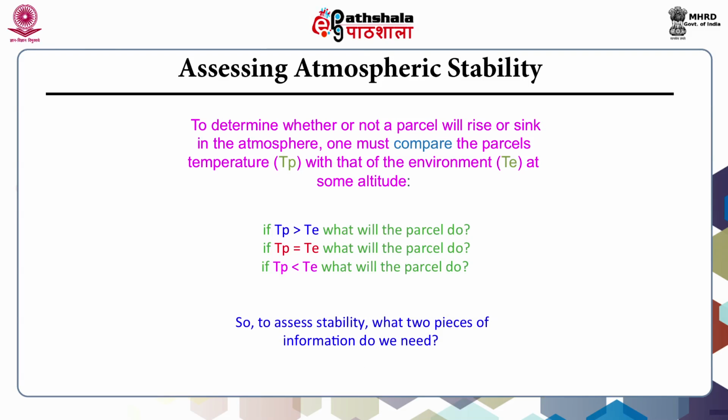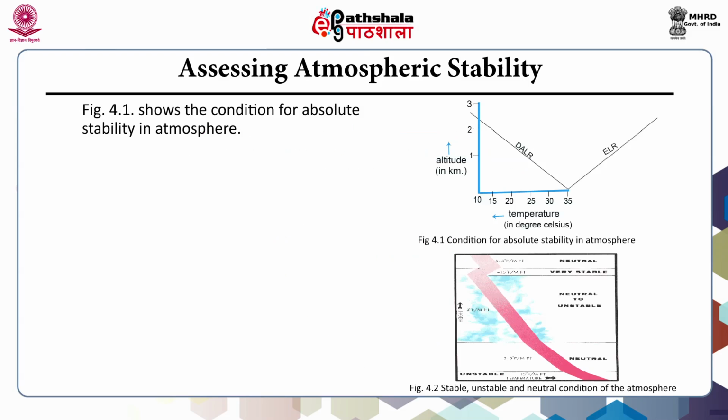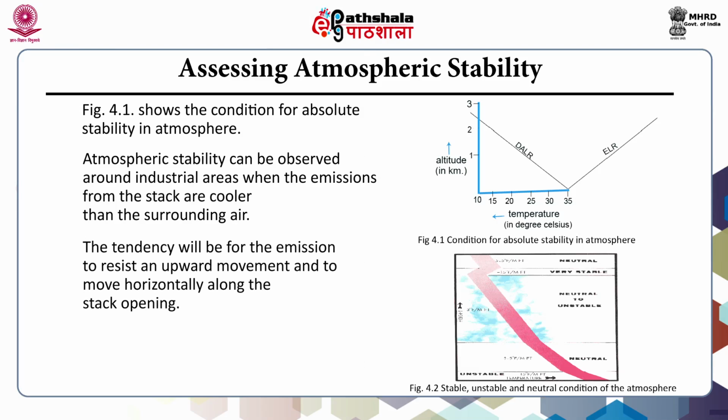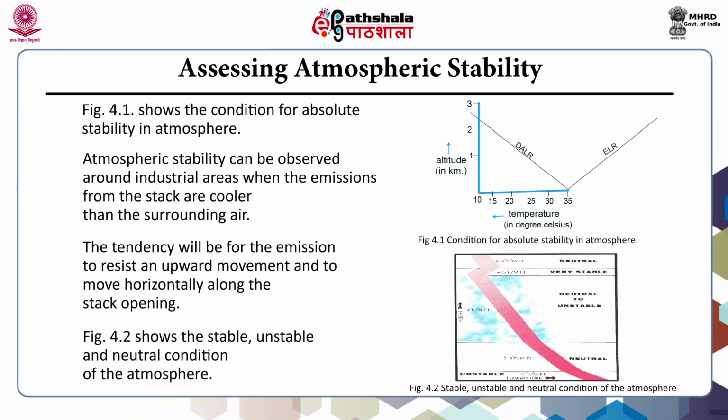This figure shows the condition for the absolute stability in the atmosphere. The atmospheric stability can be observed around industrial areas when the emissions from the stack are cooler than the surrounding air. The tendency will be for the emission to resist an upward movement and to move horizontally along the stack opening. So, in this figure, the conditions for the absolute stability in the atmosphere are given.